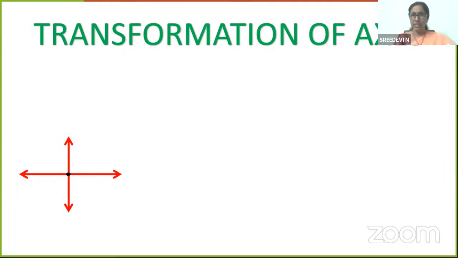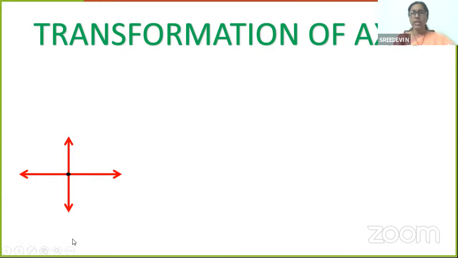Coordinate axes, right? You know about the x-axis, you know about the y-axis. You have been using them from class 7, 8, isn't it? So how does the coordinate axis change? What does transformation of axis mean? We are going to learn in today's topic.